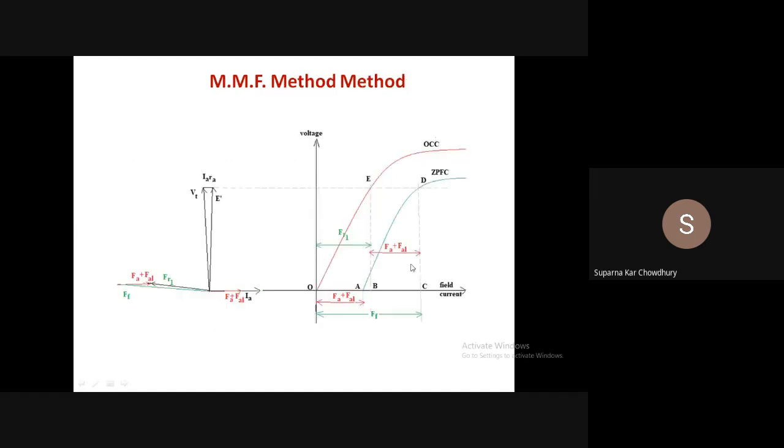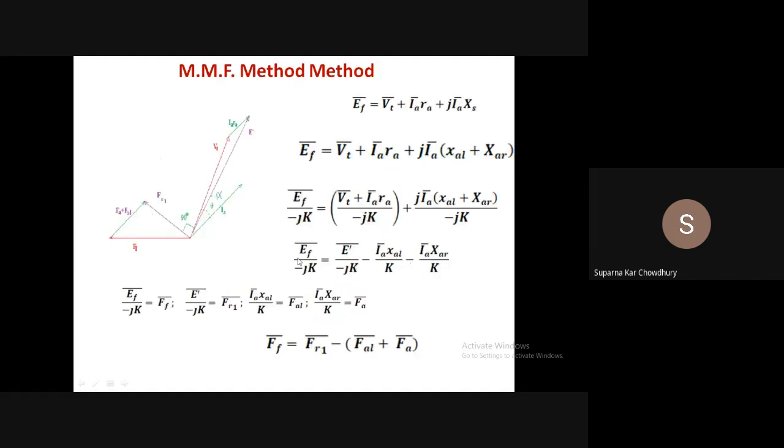So say here, see this phasor diagram here. What we have done so far, we have calculated VT plus IARA. So now we have E dashed, and corresponding to the value of E dashed from the OCC we have determined FR1. Now we start with voltage as the reference. This VT and IA and power factor angle are known, these are measurable quantities.